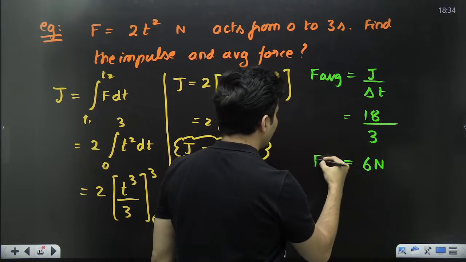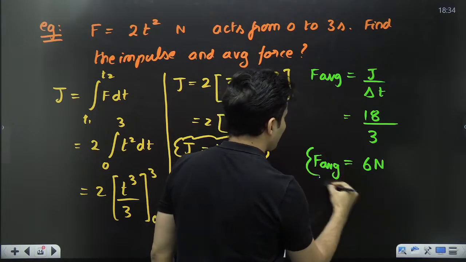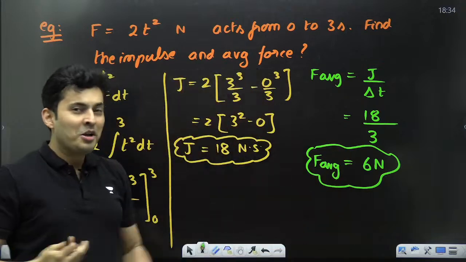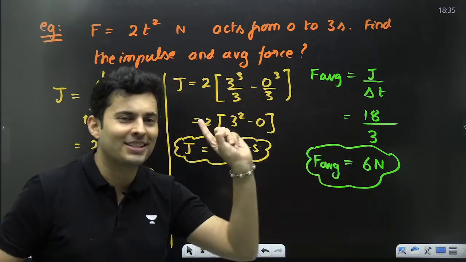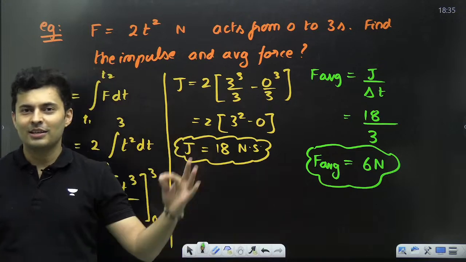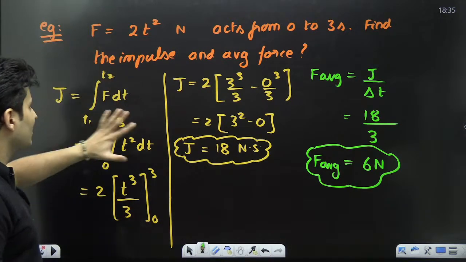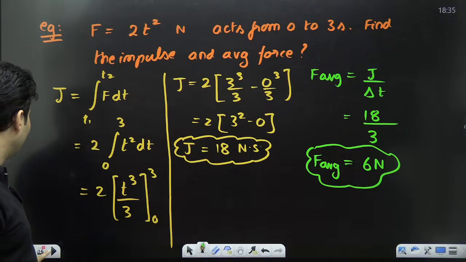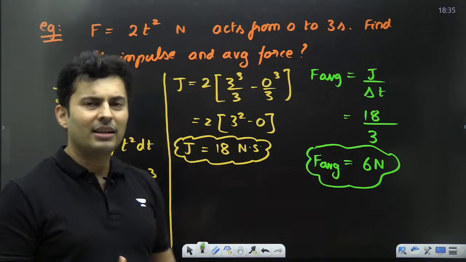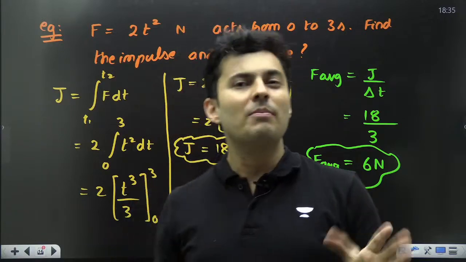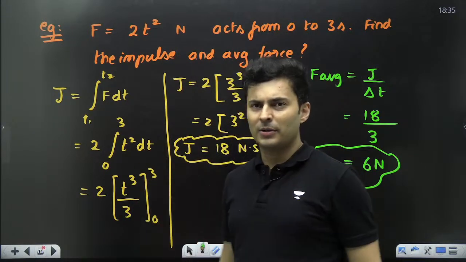So 6 Newton is the average force. The force kept on changing, but the average force was basically 6 Newton. That's how you solve this question, right? These kinds of questions are very, very popular, guys, where area will be given or function will be given, and then you have to find the impulse or the average force and such things, okay?